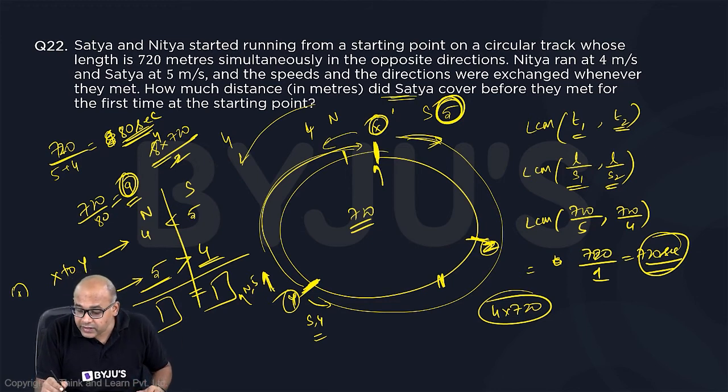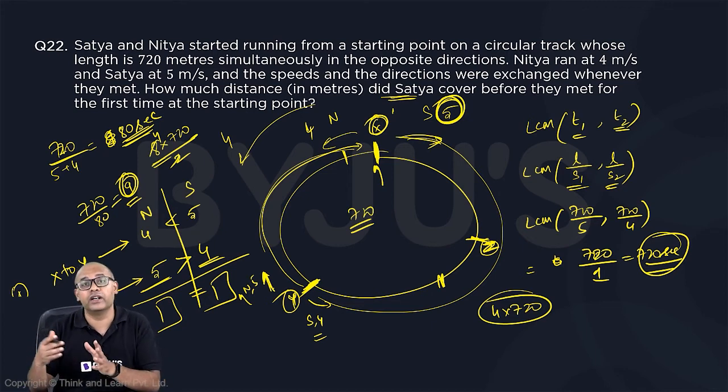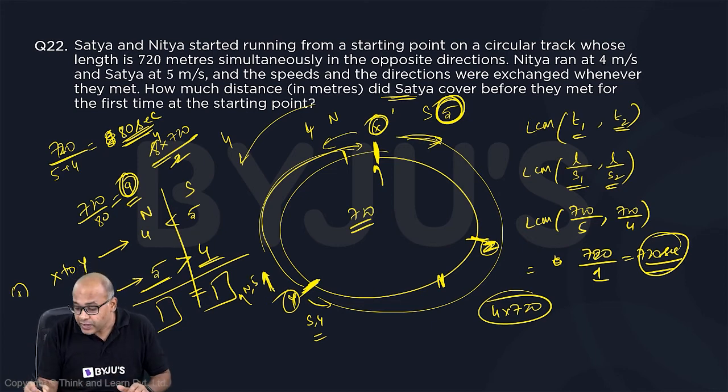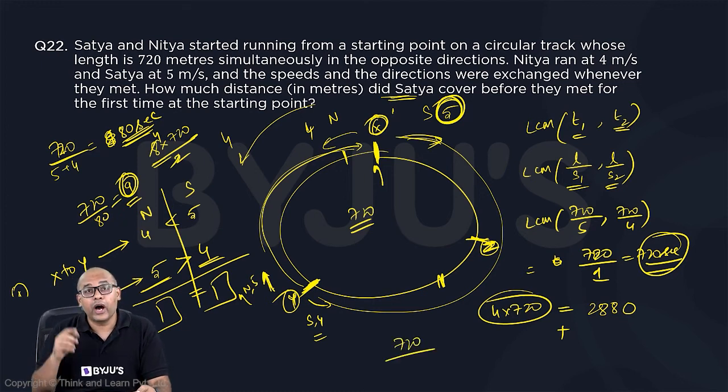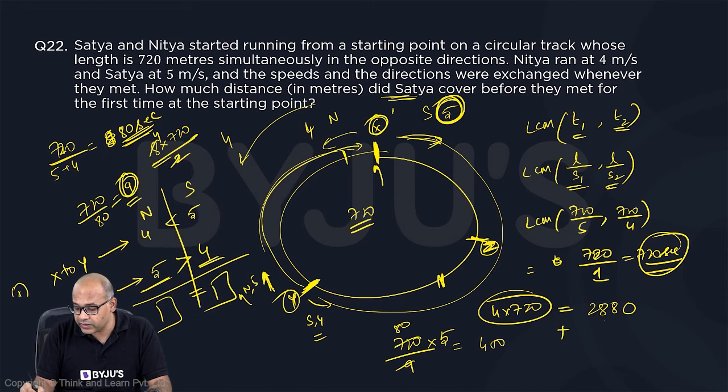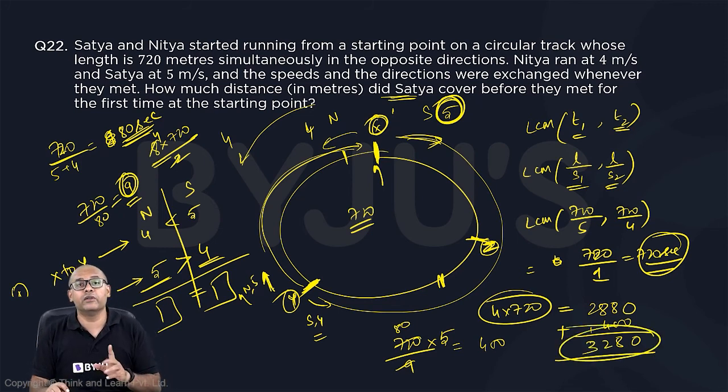So they are asking how much Satya covers by the time that 720 seconds are up. So this is already covered: 4 into 720. Now last round, 720. How much will Satya cover in this? So 720 by 9 into 5. This will be the distance covered by Satya. So 8 5s are 400. So another 400. So 3280. So the total distance traveled by Satya will be 3280.